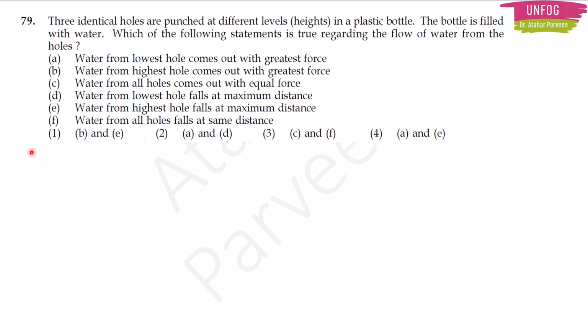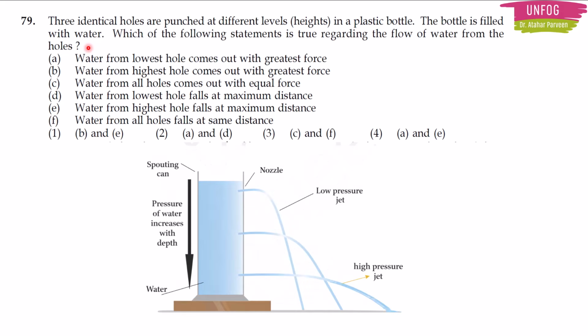Next question. Three identical holes are punched at different levels or heights in a plastic bottle. The bottle is filled with water. Which of the following statements is true regarding the flow of water from the holes? Let me give you the diagram so that you can imagine exactly what the question says.